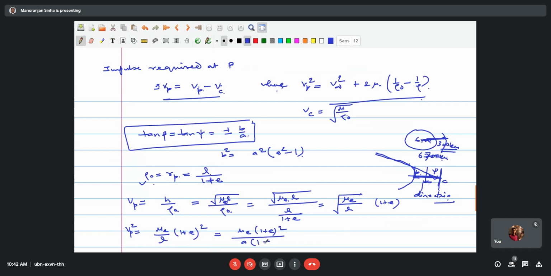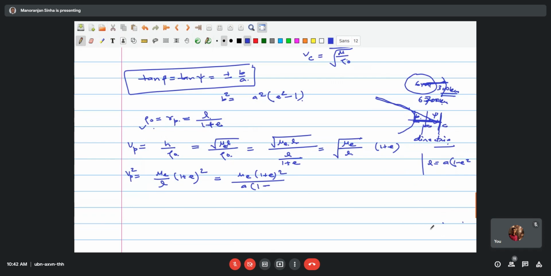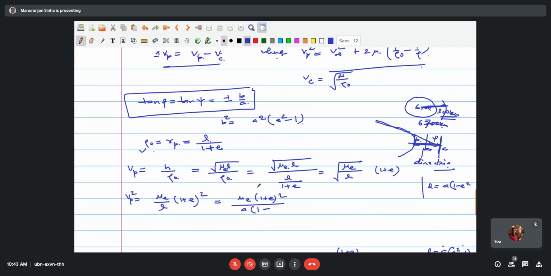Now L equal to, we know this is the quantity for the ellipse, we have written as A times 1 minus E square. For the hyperbola, the same quantity will write as A times E square minus 1. So this is E square minus 1. This gets reduced to mu A minus A, 1 plus B divided by 1 minus, 1 and E minus 1. We write it on the next page where it has not come up.